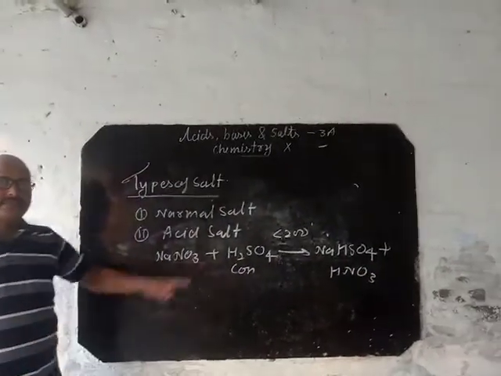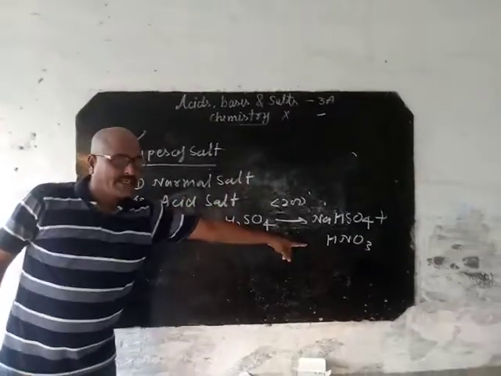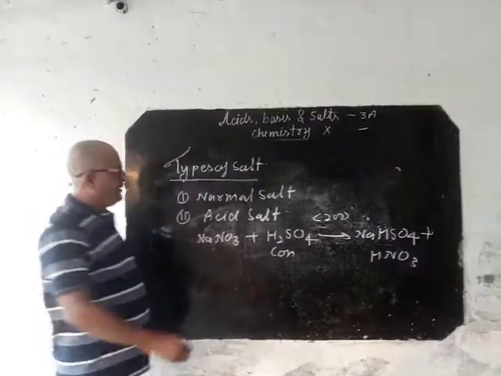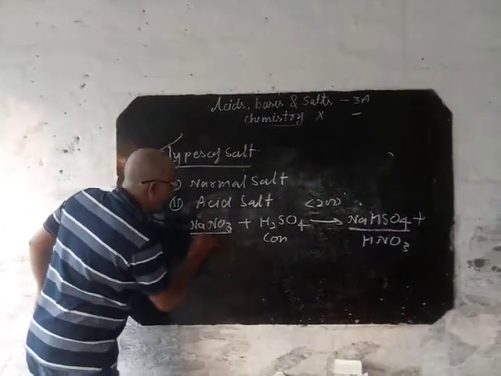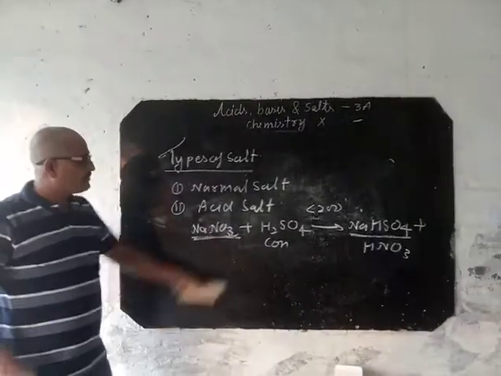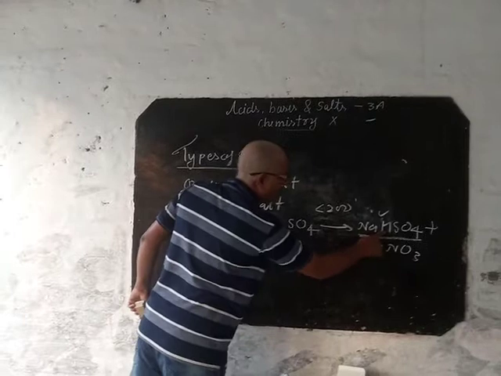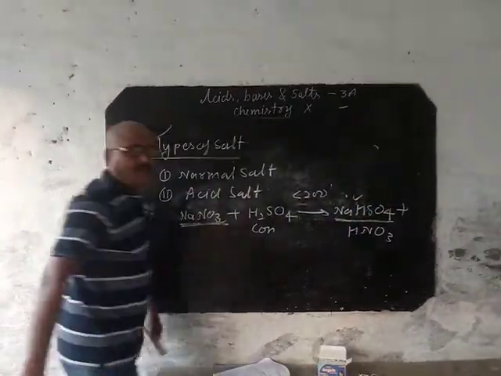Perhaps you are familiar with this equation. How would you prepare nitric acid from sulfuric acid, or how would you prepare acidic salt from any compound? The salt formed by partial replacement of the hydrogen ion is the acidic salt.